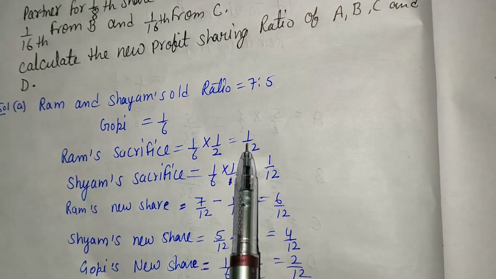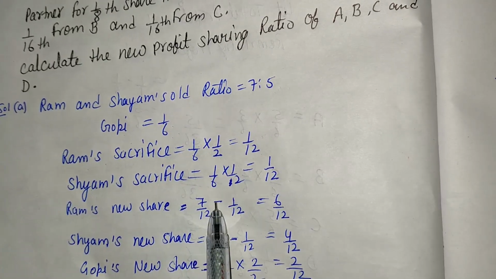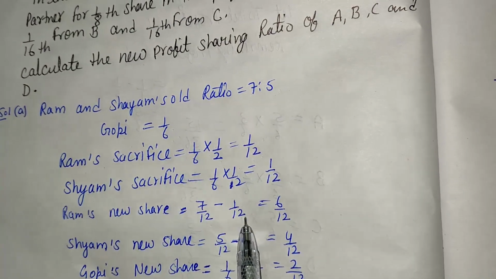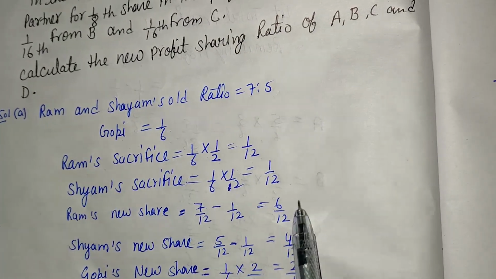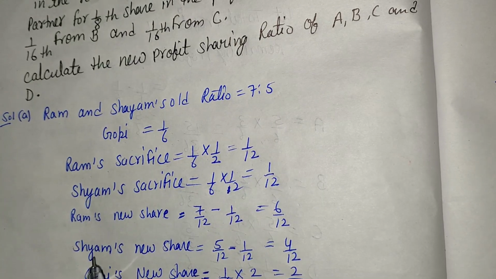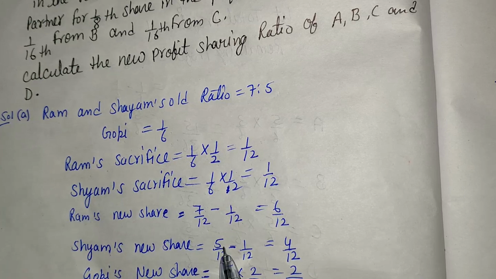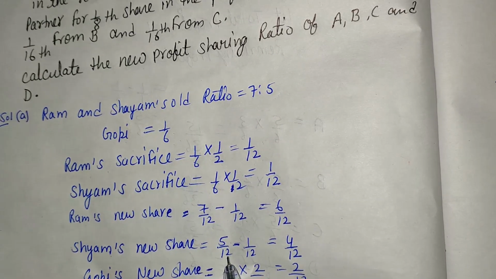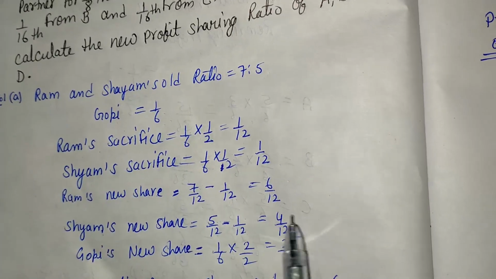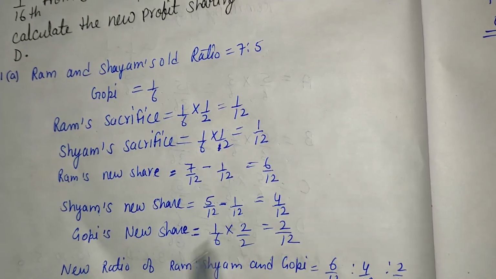Ram sacrificed 1/12. That sacrifice reduces Ram's share by 1/12. So 7 minus 1 is 6, over 12. The second partner is Shyam, and Shyam's old share is 5/12. Shyam sacrificed 1/12. So 5 minus 1 is 4, over 12.